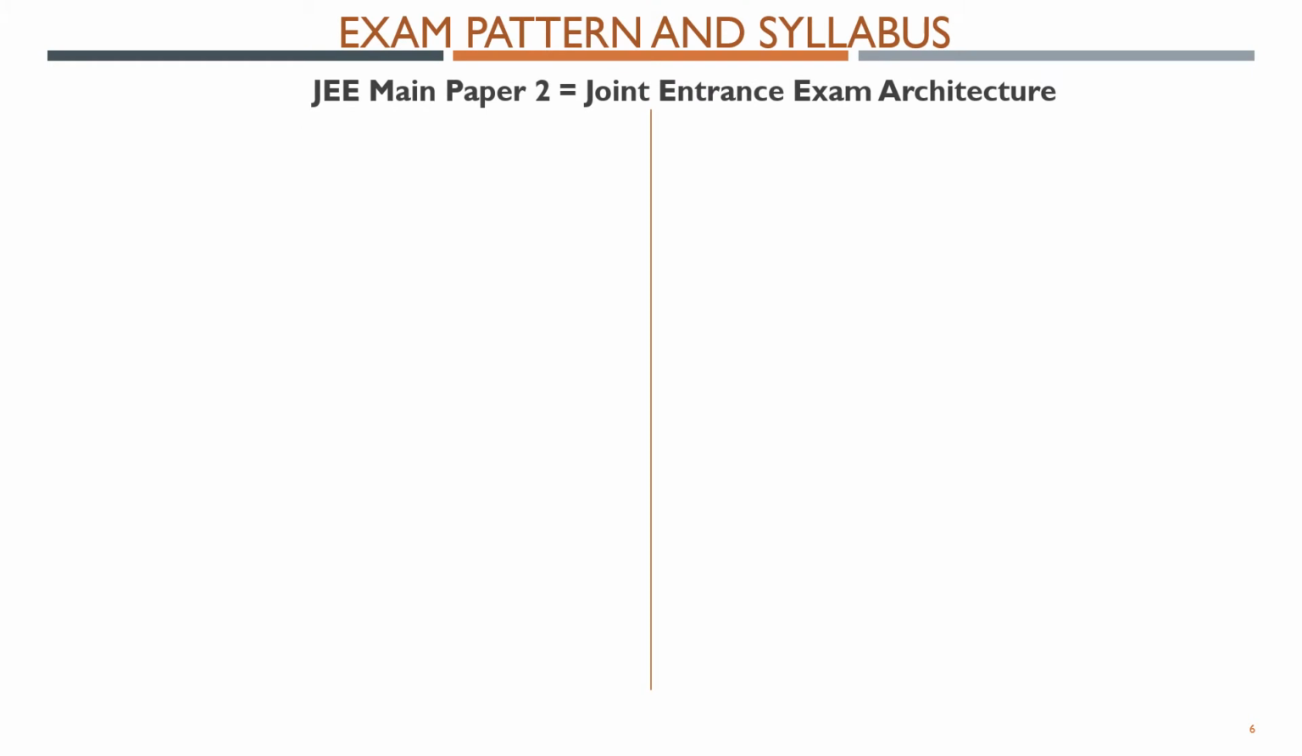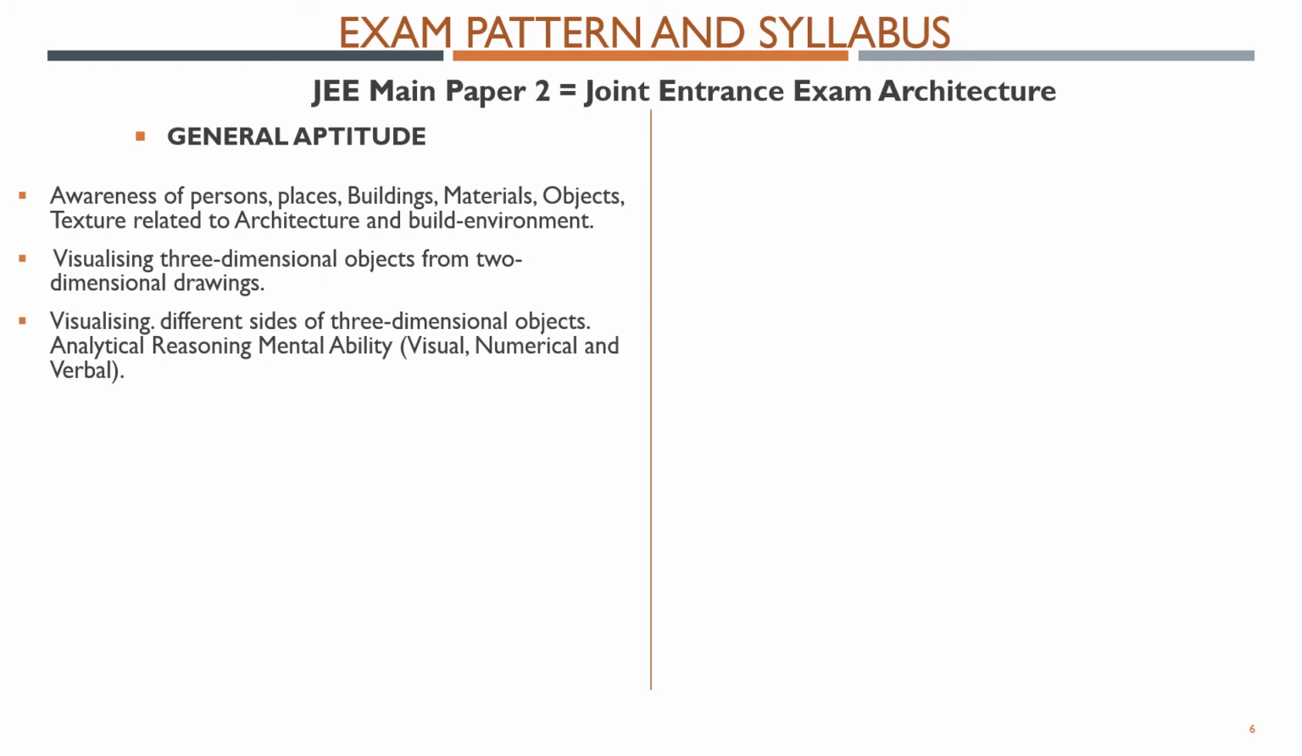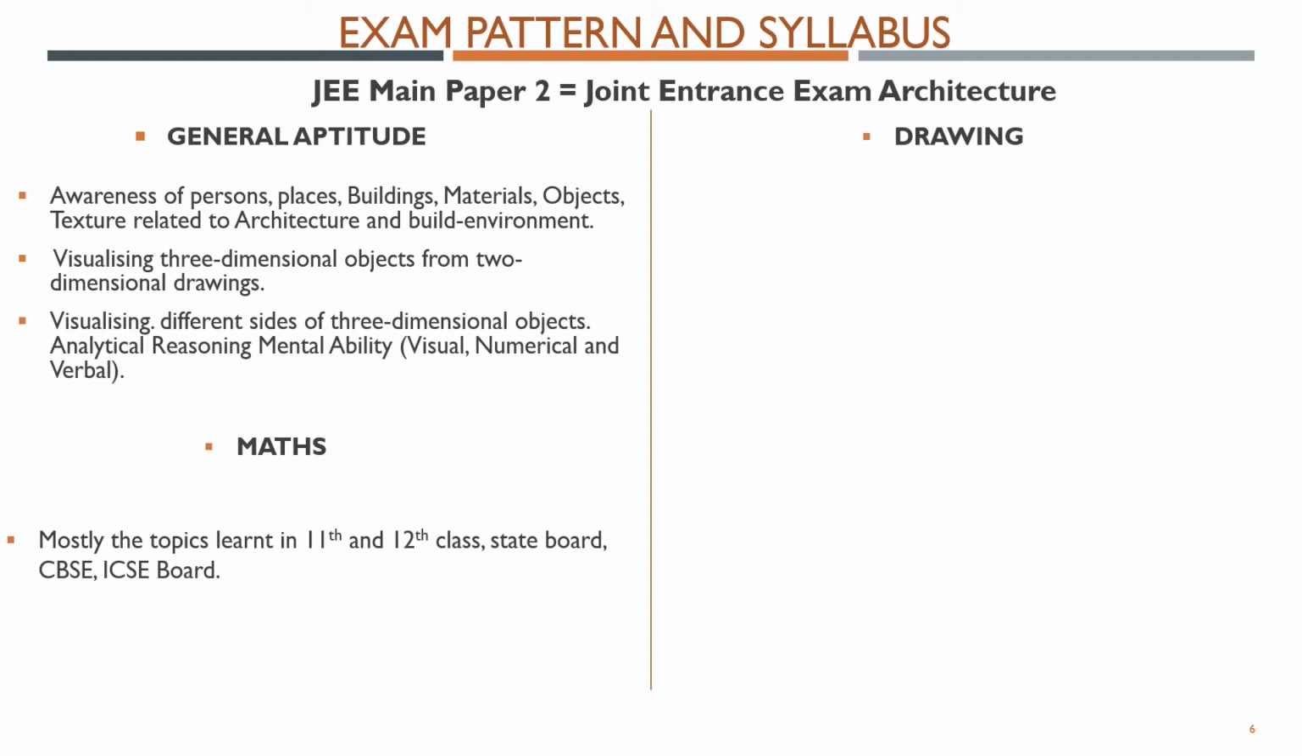Next is the syllabus of this exam. General aptitude will consist of awareness of persons, places, buildings, materials, objects, and textures related to architecture and the built environment. Then visualizing 3D objects from two-dimensional drawings, different sizes of three-dimensional objects, and analytical reasoning, mental ability. Then mathematics, mostly the topics you have learned in your 11th and 12th class related to state board, CBSE and ICSE board. The mathematics part is a bit difficult in this examination, so be prepared for that.